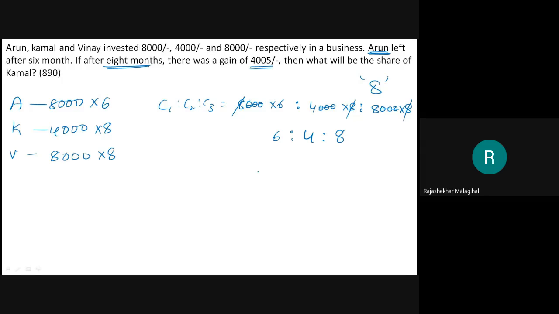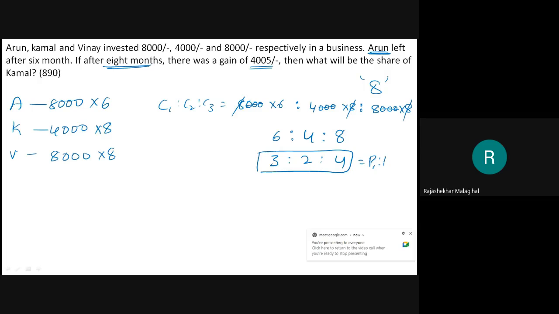We'll continue. Now this it will go by 2. Therefore, 3 is to 2 is to 4. This is a capital ratio. Then profit ratio will be the same thing, P1, P2, P3.